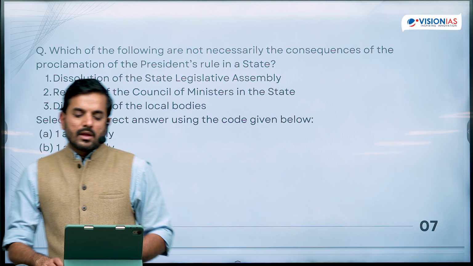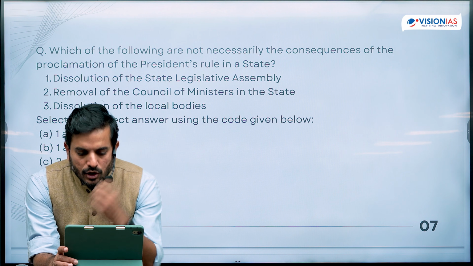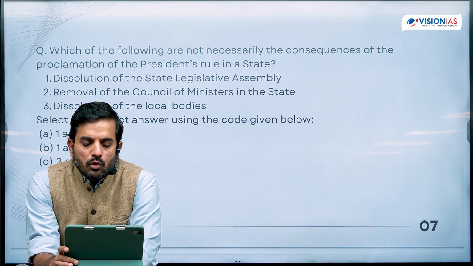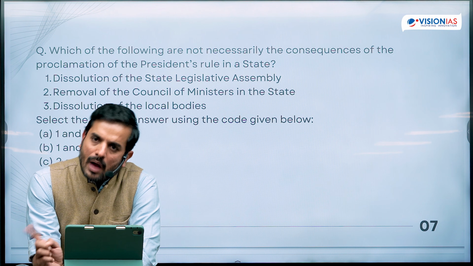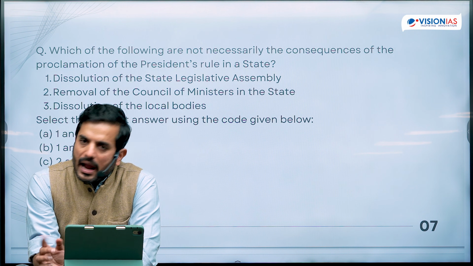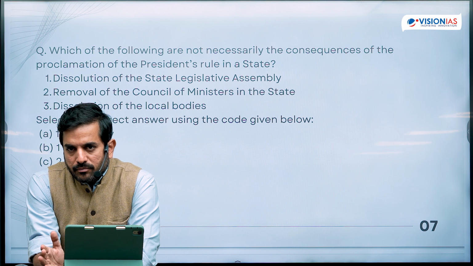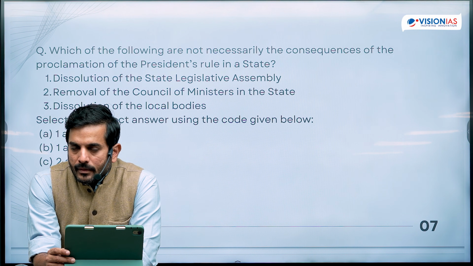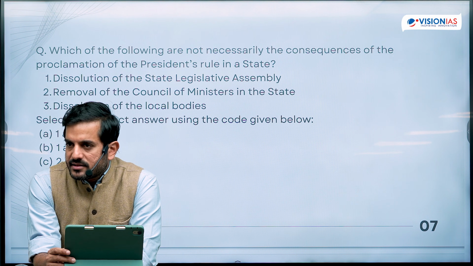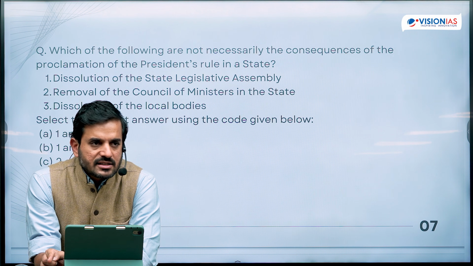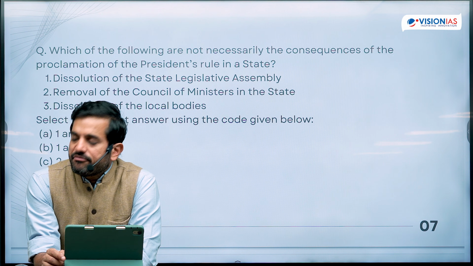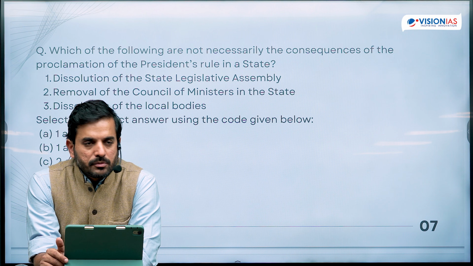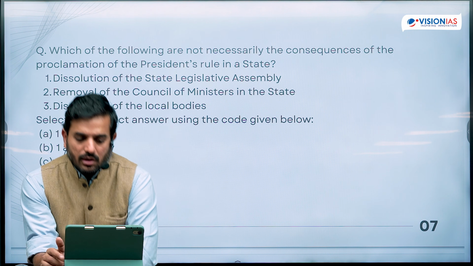This is also a trend that you need to notice. UPSC tends to ask questions on what is necessarily going to happen as a result of something being done, and what is not going to happen, what is possibly an option. For example, they may ask a question related to the devolution of powers to the panchayats and municipalities in India. Is it necessary for the state legislatures to make a law and to give powers on various functions mentioned in Schedule 11 or Schedule 12 to the panchayats and to the municipalities in India? The answer is no. It is optional to a large extent.